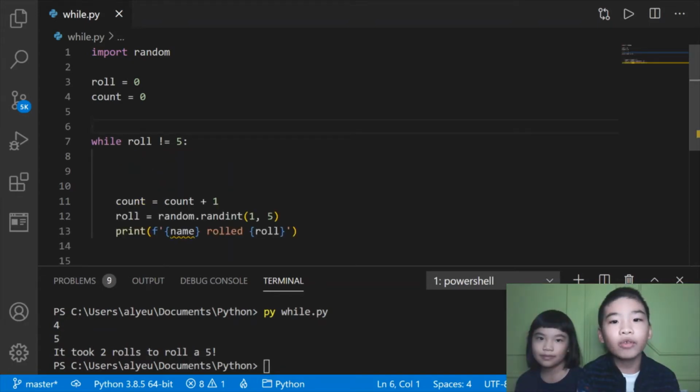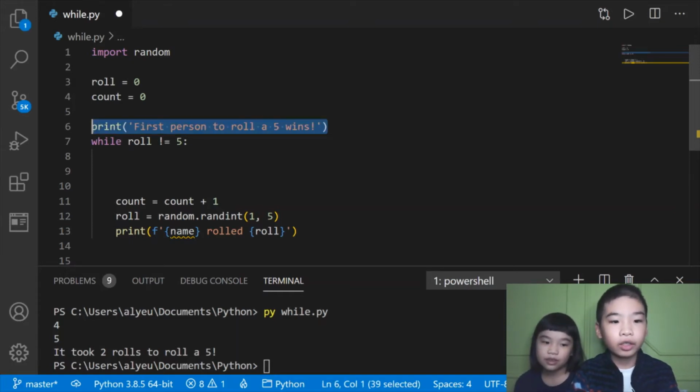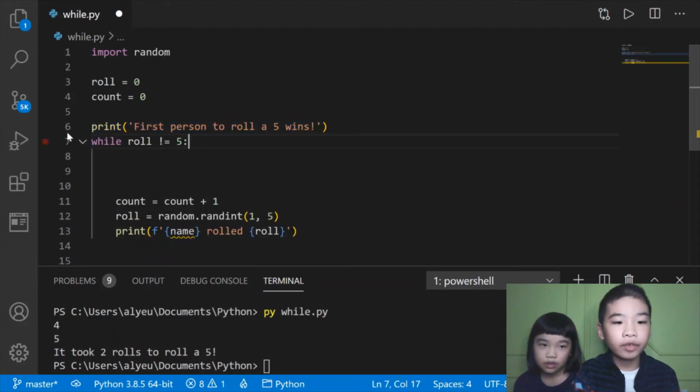Okay, now we're gonna make version 2 of our dice rolling game, and it's gonna be much better. It's gonna have player names. Then before the while roll is not 5, we're gonna do print first person to roll 5 wins. So that's like the instructions. So it tells you how to win.